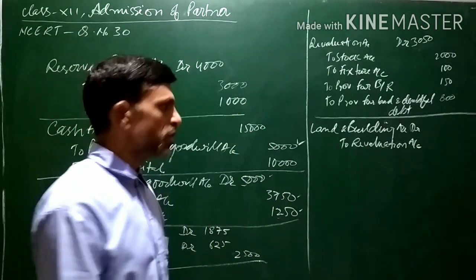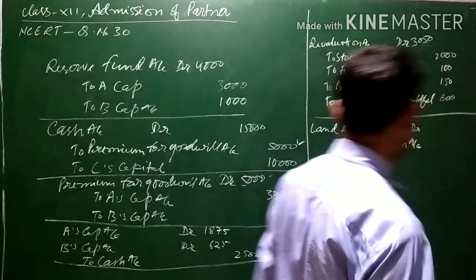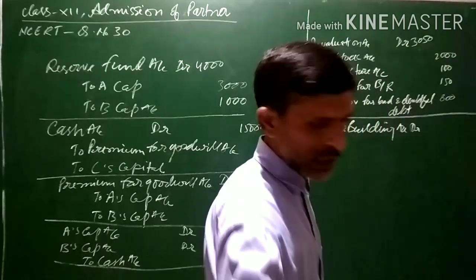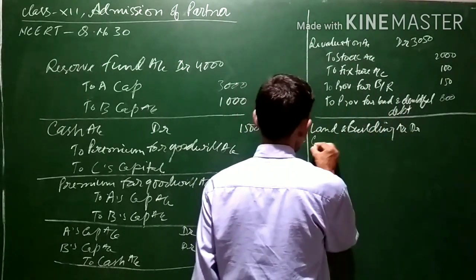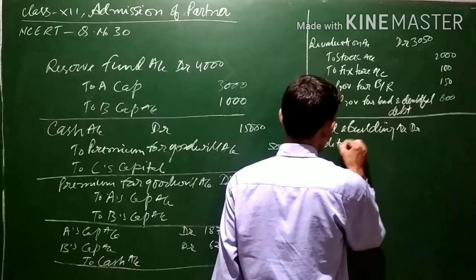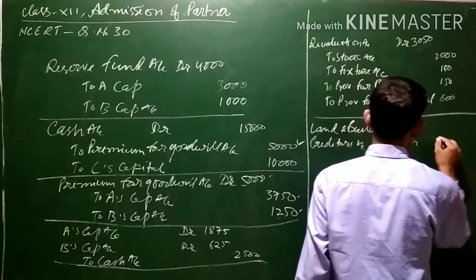When there is an increase in liability, it is credited. If there is a decrease in liability, it is to be debited. So sundry creditors will be debited because there is a decrease in liabilities to the extent of 650.